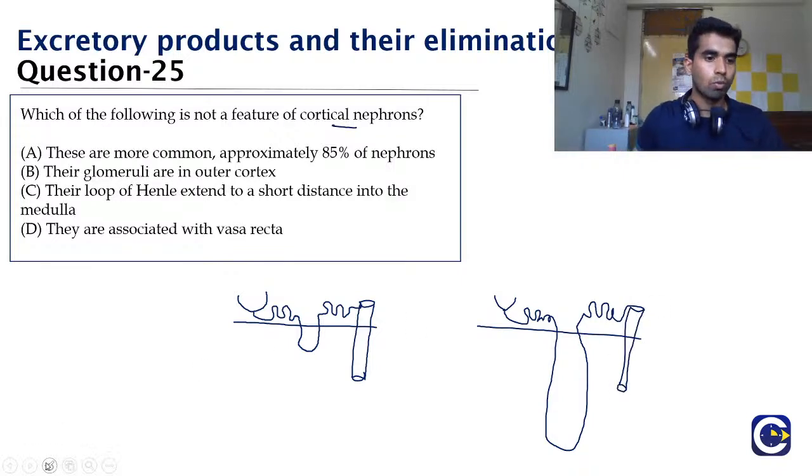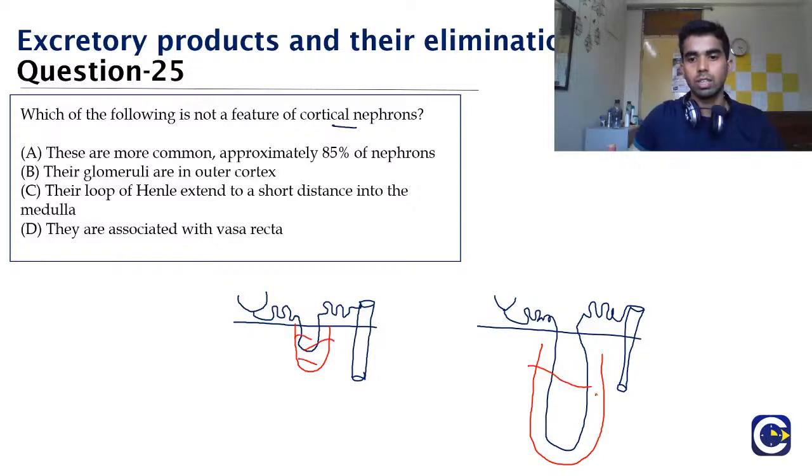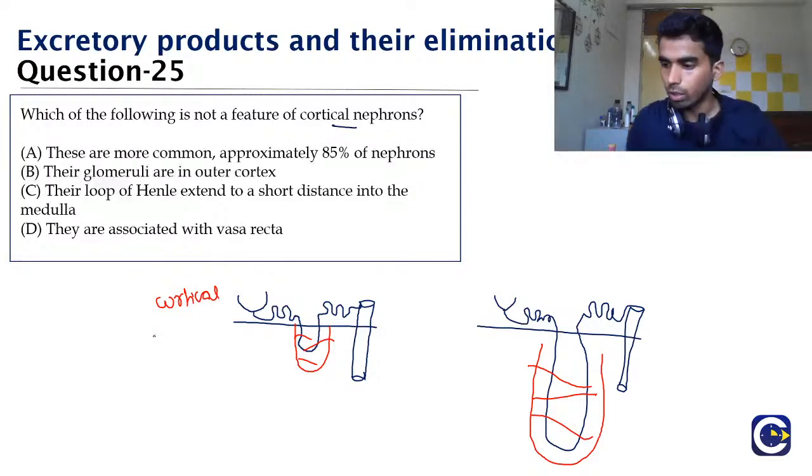Around this loop of Henle, a network of capillaries is present, and that network is known as the vasa recta. Recta means straight, and this is the network of capillaries present around the loop. But in the cortical nephrons, although I have drawn it, what do you think, is the vasa recta present or not?